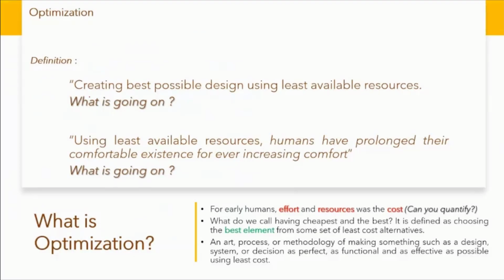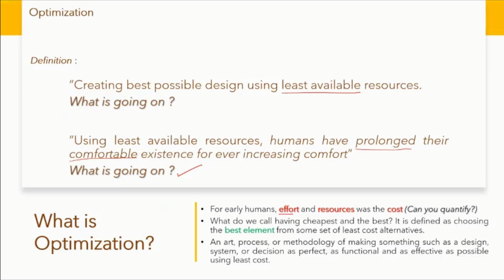Optimization. Creating the best possible design using the least available alternatives is what we call optimization. Similarly, using the least available resources, humans have prolonged their existence, and of course a comfortable existence, for ever increasing comfort demands that we all know. So what exactly is going on here? Let's see what exactly is behind all this.